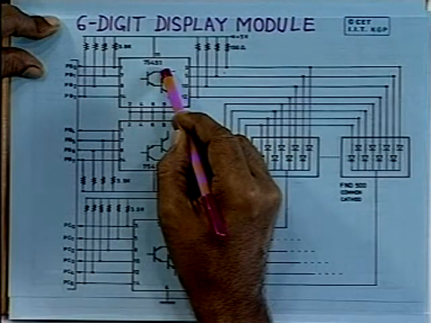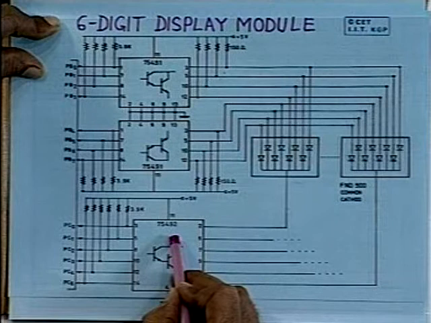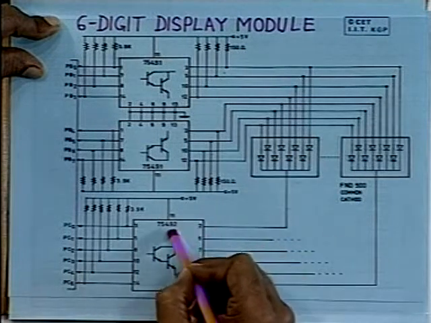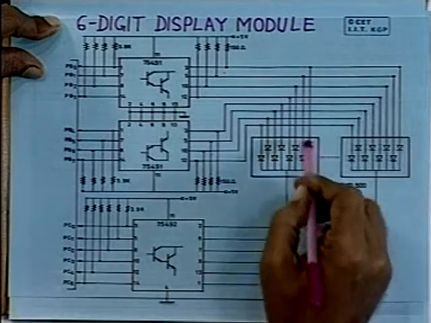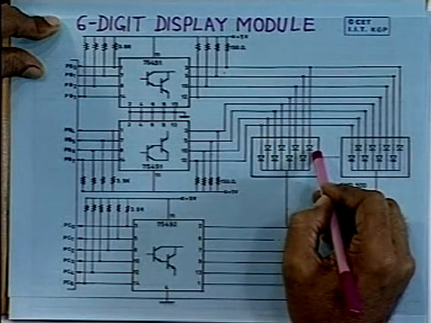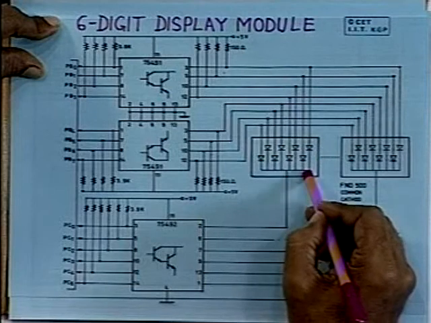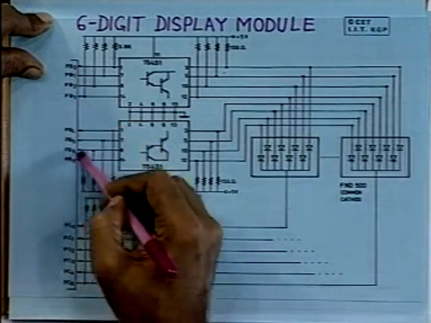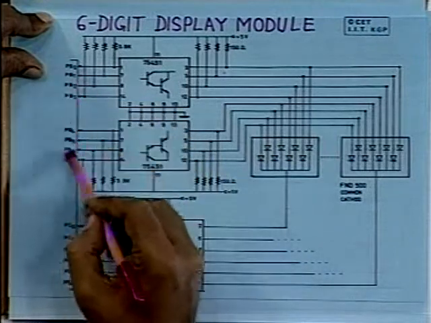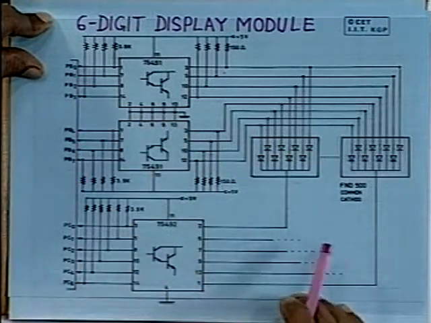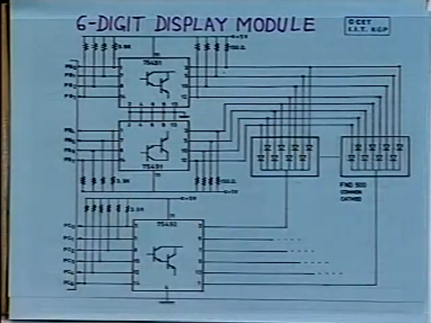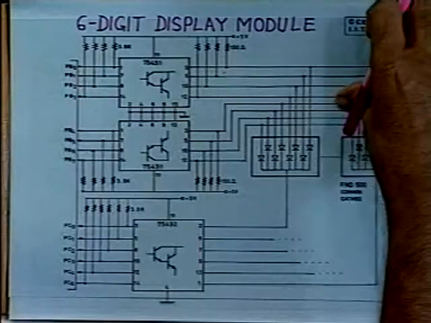So, 75491 is the segment driver IC and this is the digit driver IC, and with the help of this digit driver IC you can sink the current from each of these segments whenever you have to display a particular digit. So, you can display this digit or this digit and select it, and obviously by programming these ports, port B and port C, you can do the necessary interfacing to this display module.